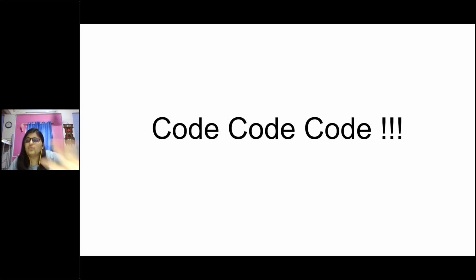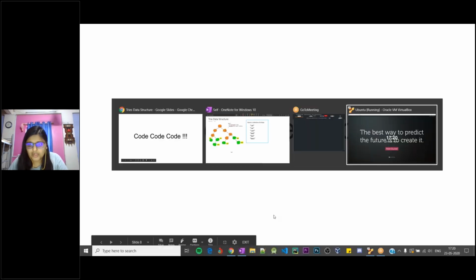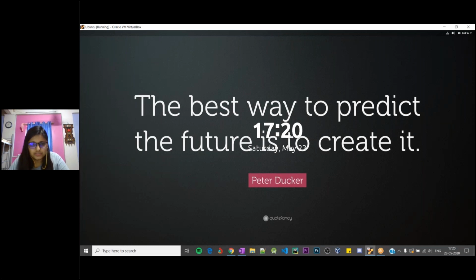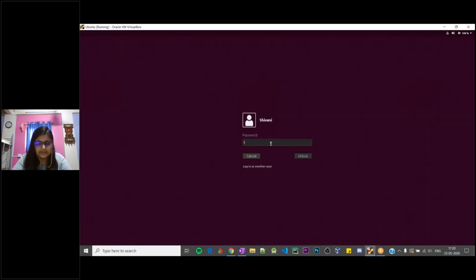We will be coding exactly a similar thing to what you saw right now. We'll be creating our own trie data structure, and we will be using it to create our own dictionary, and then create the exact functionality that you saw in your mobile messenger app. For that, I have my VM VirtualBox ready. I've set up an Ubuntu machine over there.